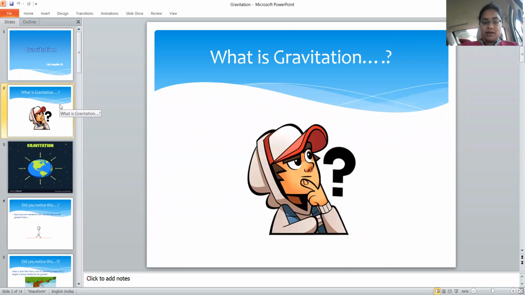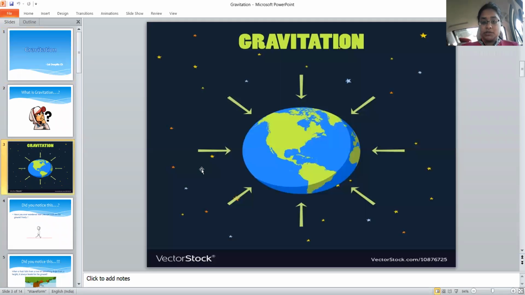We all have the doubt: what is gravitation? Next picture. Here is a picture of the Earth with arrow marks pointing towards the Earth. Why is it showing this? Is there any relation between the word gravitation and this picture? Might be.